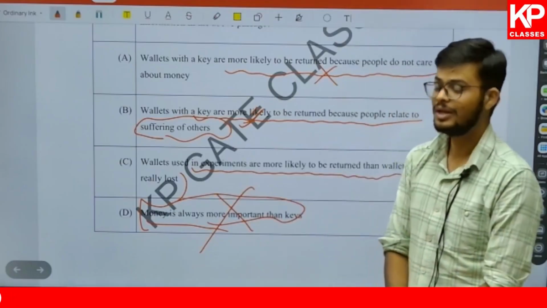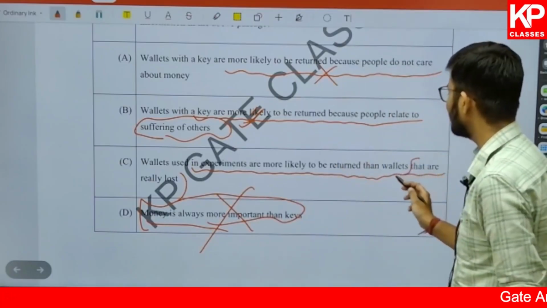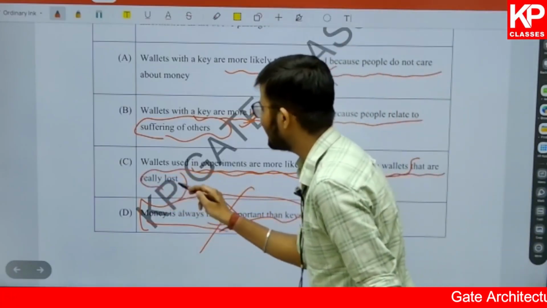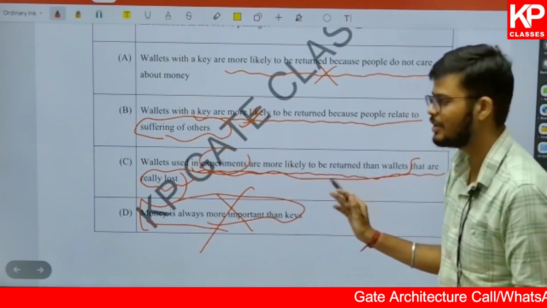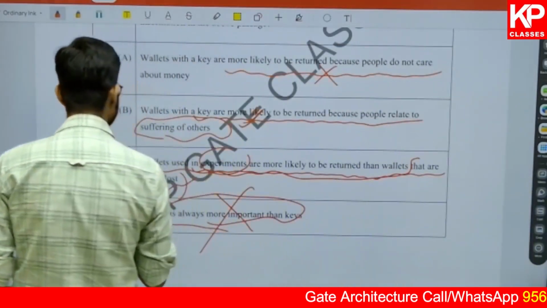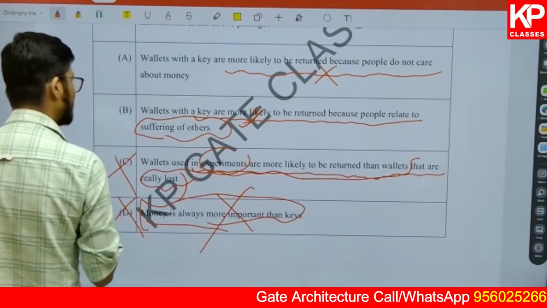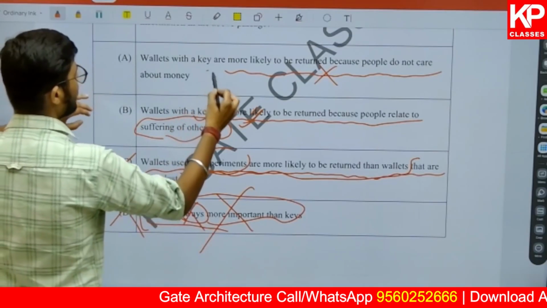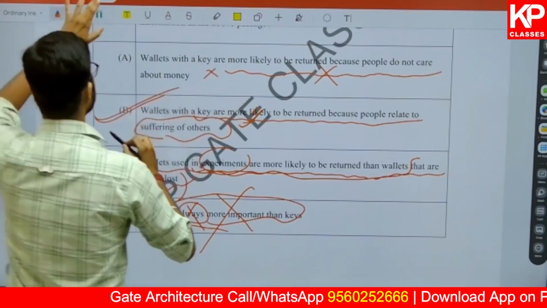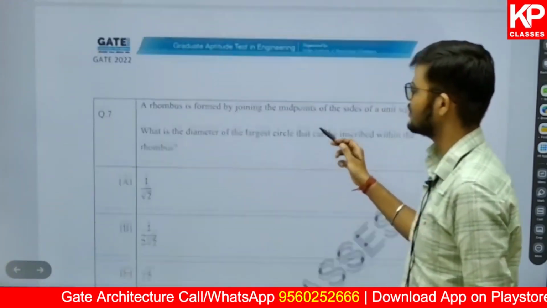There is no discussion on the wallets which are really lost and which are put for the experiment. There is no such comparison being made. So these kinds of comparisons are always wrong. Extreme statements are always wrong, right? And here it was going against this. So the only correct option is B in this case.